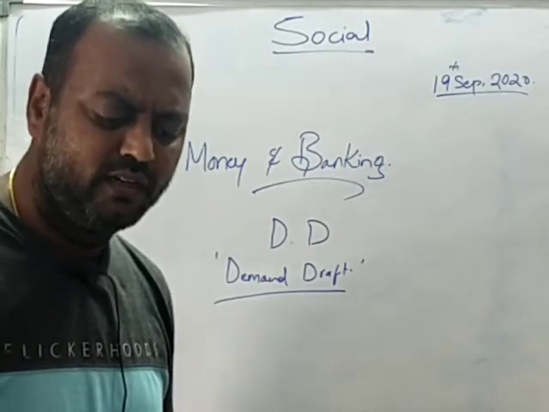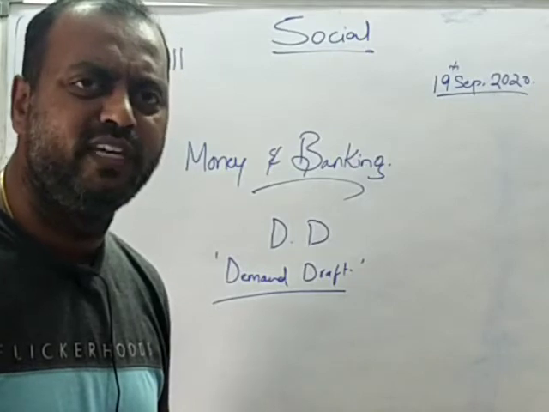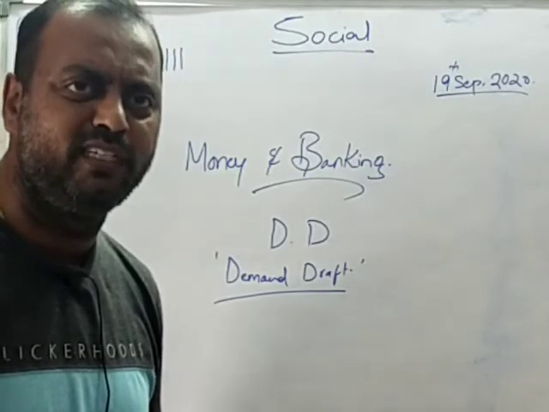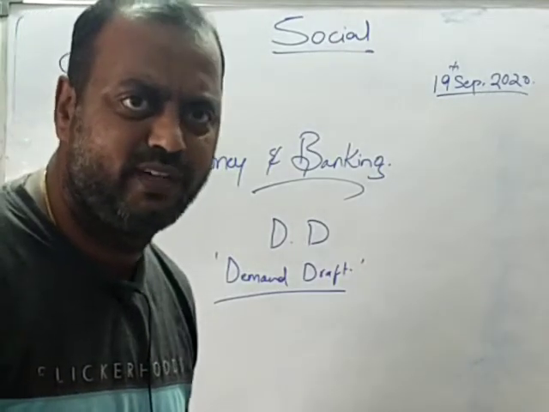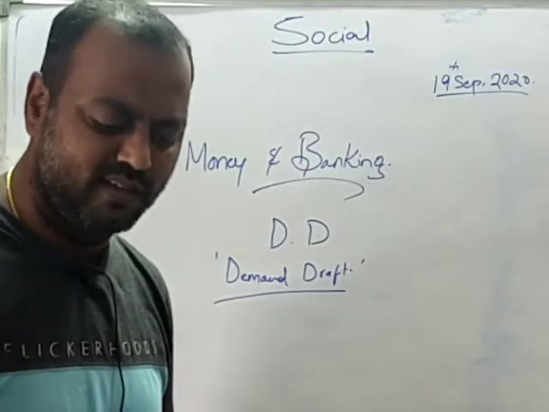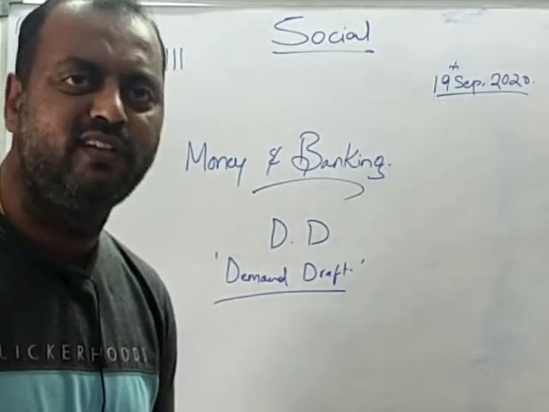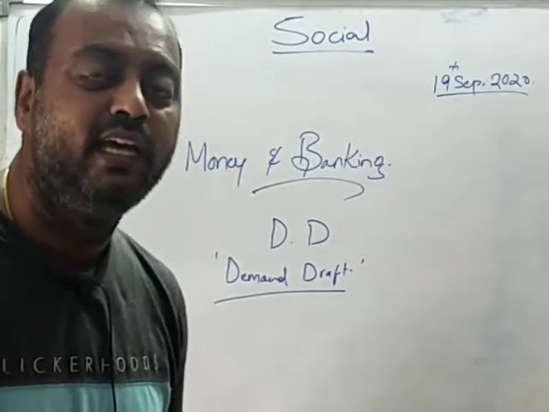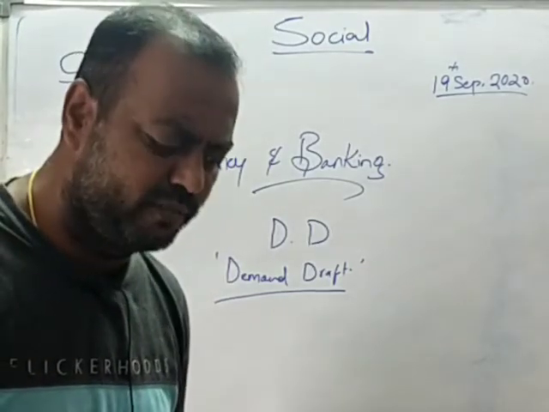Apart from that, banks also extend loans which have to be repaid after the harvest, or after the crop is sold. This facility is generally given to farmers at a lesser rate of interest.